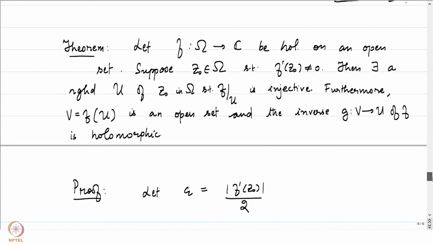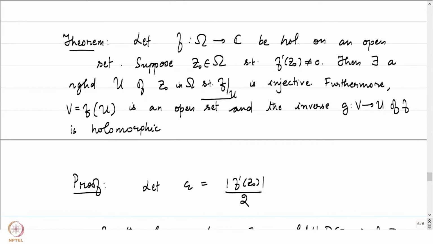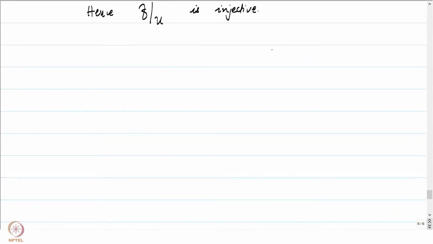Let me go up and show you the theorem. F restricted to U is injective was the first observation that we had to prove. Let's next try to prove that f of U is an open set. And to do that, let's pick some arbitrary point in f of U, and we will prove that it's an interior point of f of U. That is our next goal.